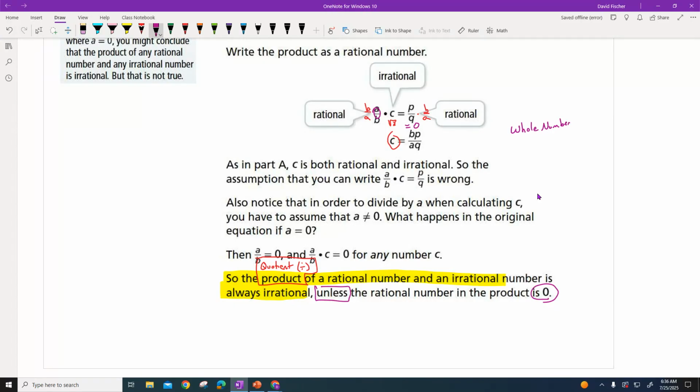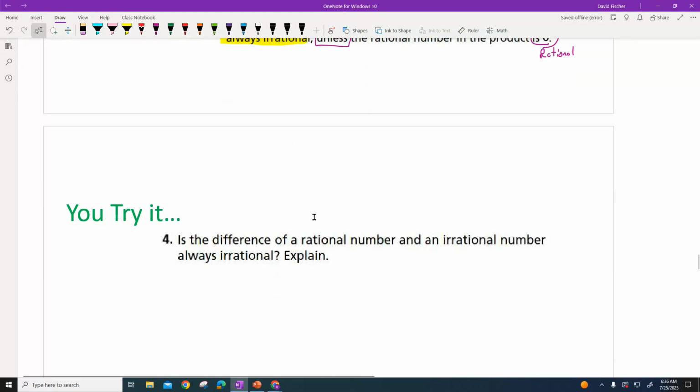You just got to know on product and quotient, anytime it's a 0, then we're going to have a rational number, because 0 is rational. So again, I would highlight this because that's important when you do your homework, rational and irrational.